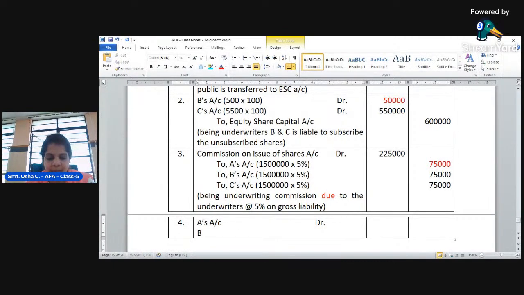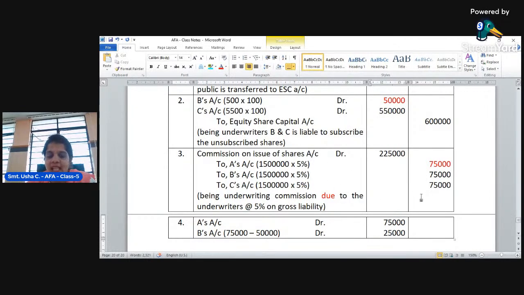So A's account debtor 75,000, whereas B's account has a liability of underwriting commission of 75,000, whereas 50,000 the underwriter has to pay. So the remaining only 25,000 the company can pay.